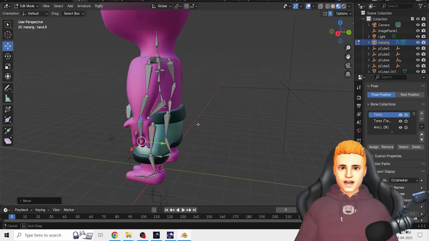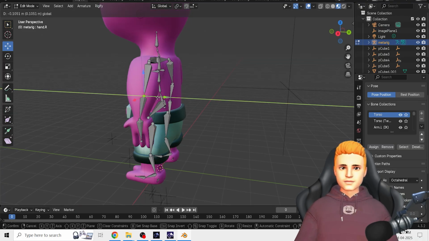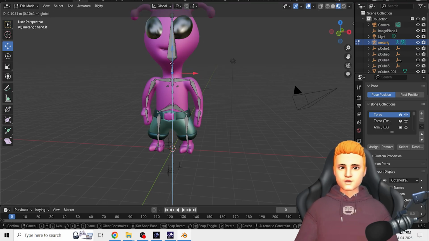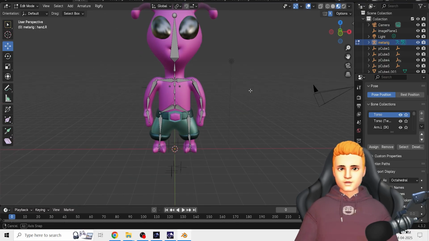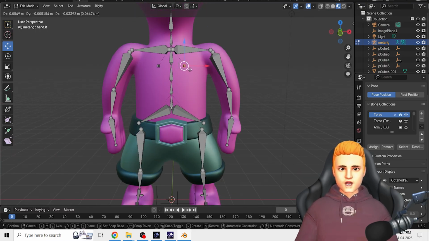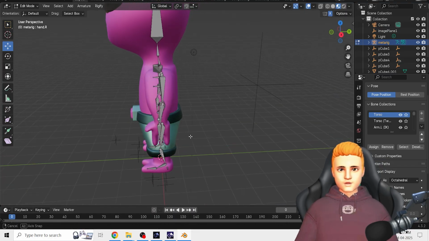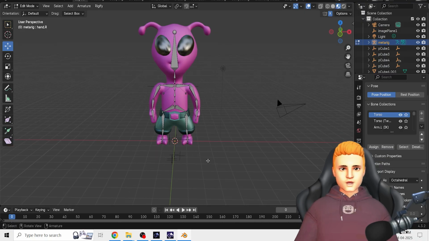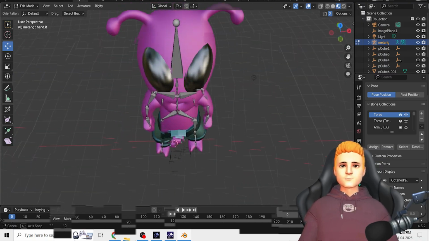So we have something like this. Here also click and drag, move it here. Here also click and drag again, move it here. Here also click and drag if you want, move it here. Here also click and drag, move it here. So we have aligned our rig here. So now what you have to do is check from all angles.